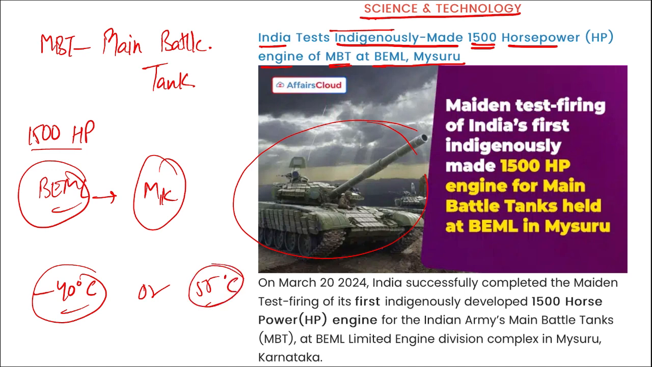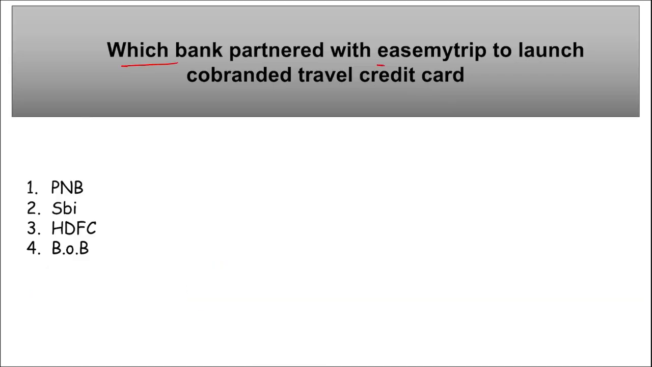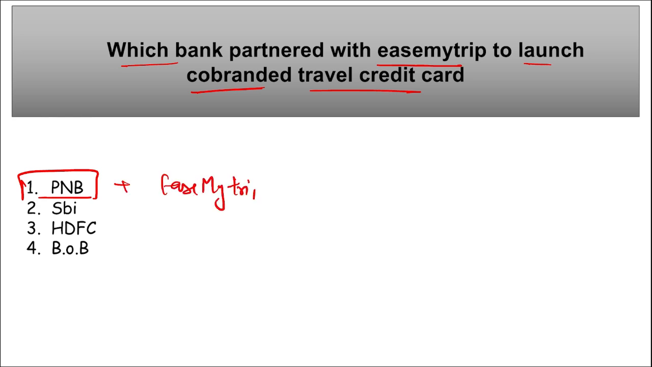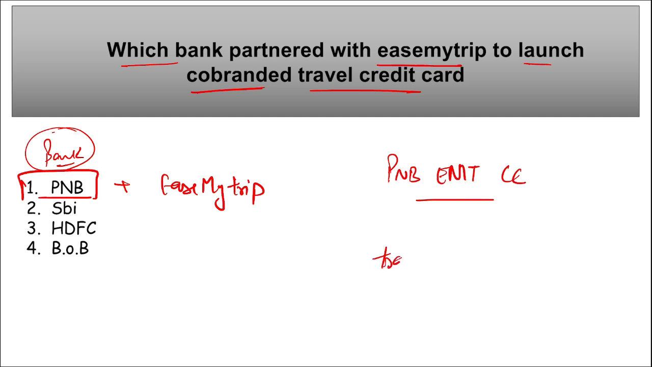Which bank partnered with Ease My Trip to launch co-branded travel credit card? So it is Punjab National Bank and Ease My Trip, right? These are the two organizations, correct? So they have partnered together to launch a co-branded travel credit card that will be named as PNB EMT credit card, correct? This is a co-branded travel credit card that will be very beneficial for travel, correct?